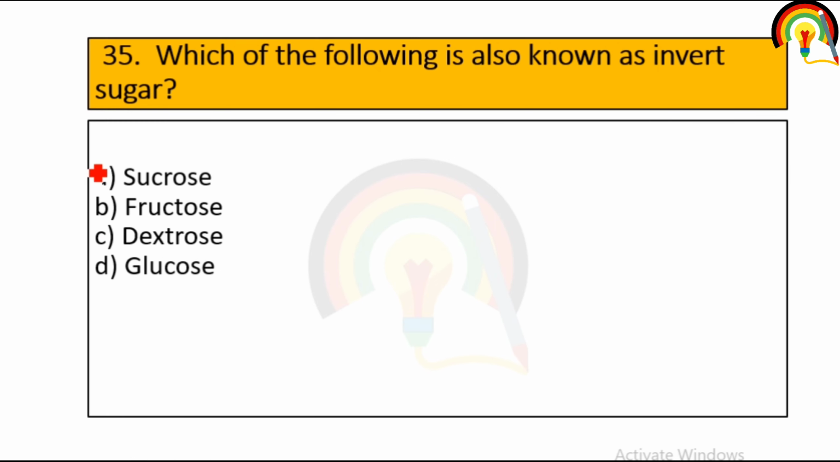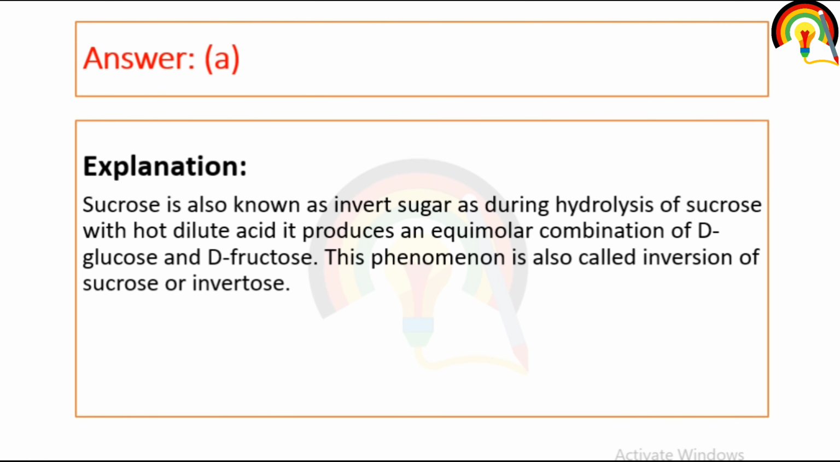Next one is, which of the following is also known as invert sugar? It's sucrose. Sucrose is known as invert sugar because during hydrolysis of sucrose with a hot dilute acid, it produces an equimolar combination of glucose and fructose. Sucrose is composed of glucose and fructose, that's why on hydrolysis it gives glucose and fructose, and this phenomenon is called inversion of sucrose.